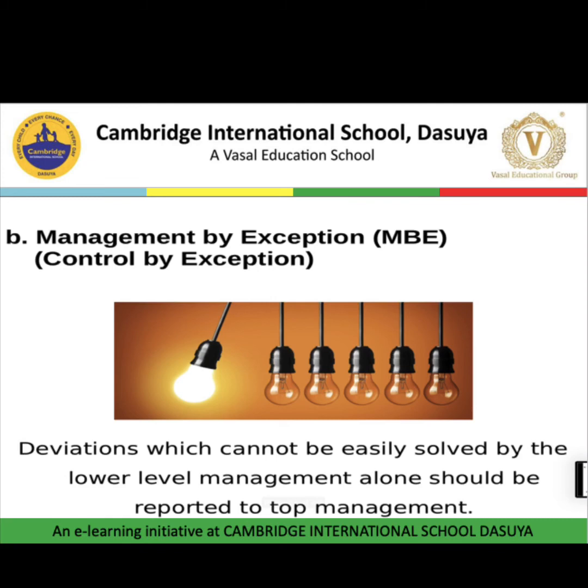That means, for example, if there was a plan that labor cost will increase by 3%, this is a normal deviation, we don't need to take any action. But if this labor cost increases beyond 3%, then immediately bring it to the notice of the management and take corrective action. So here we decide some limits, and if our deviations cross these limits, then we need to take action, otherwise we don't need to take action.